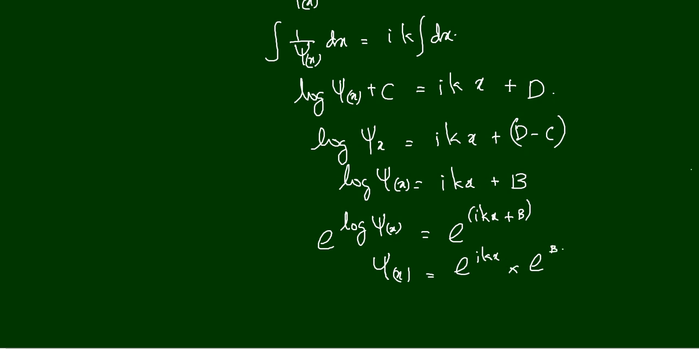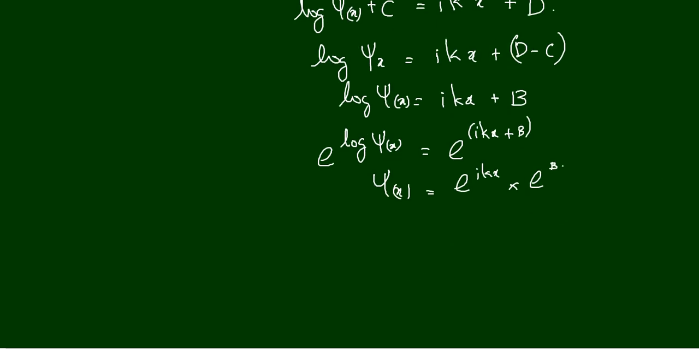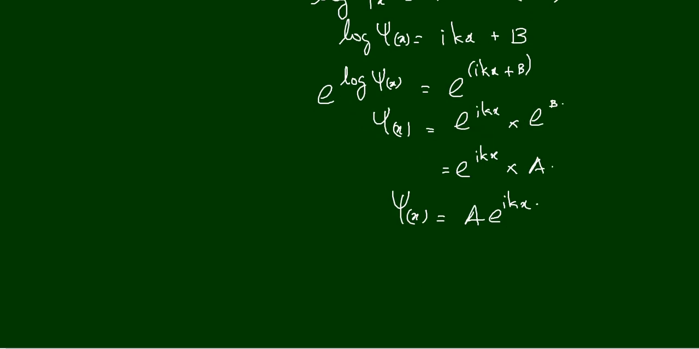So that is equal to e to the power of ikx into e raised to b, which is another constant. Let me put it as a. So I have psi x is equal to a e raised to ikx. So here I have obtained an expression for psi x. What is that expression? Psi x is equal to a e raised to ikx.